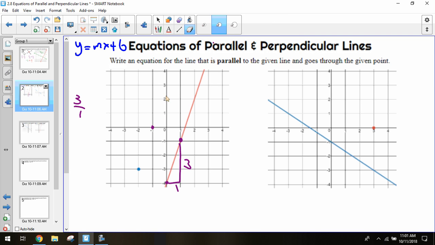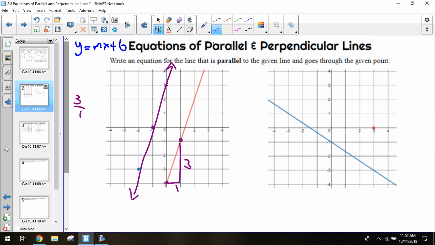And this is my parallel line, just like what we did on that last problem. The only thing else we need to do now is write the equation. The slope is positive 3 over positive 1, so I have a positive slope. If it was negative, it would be going down.